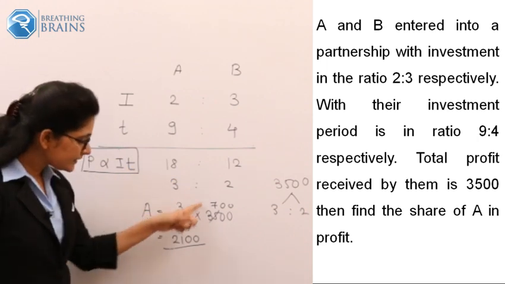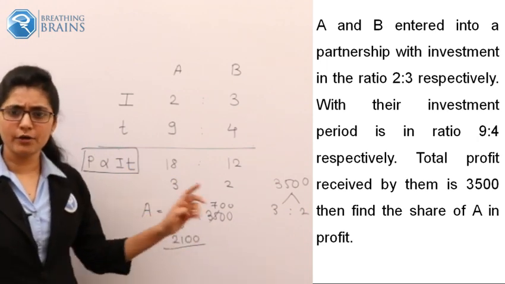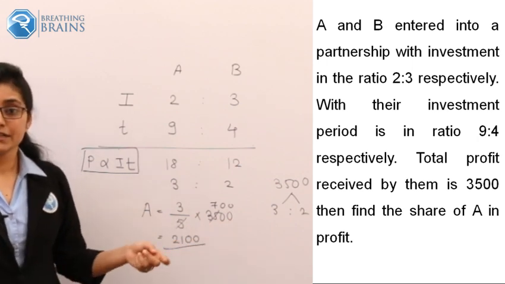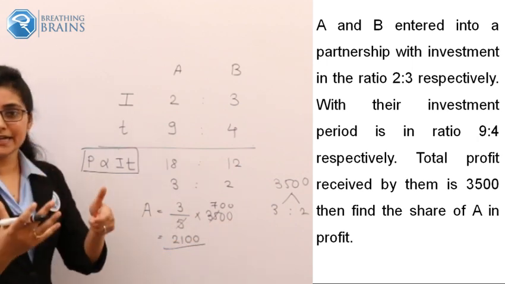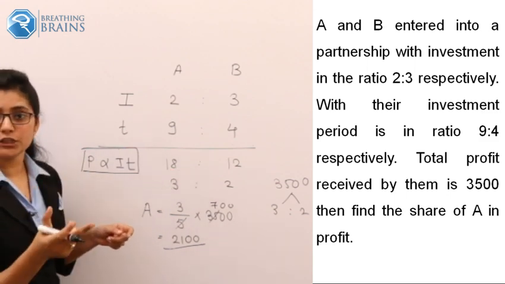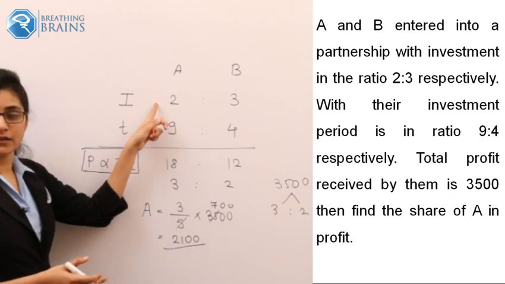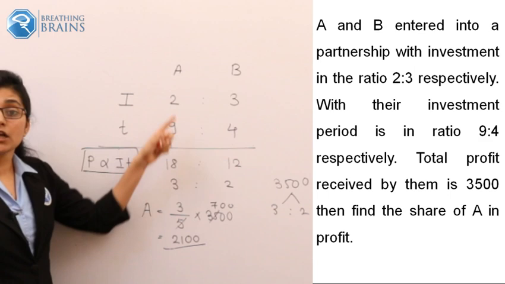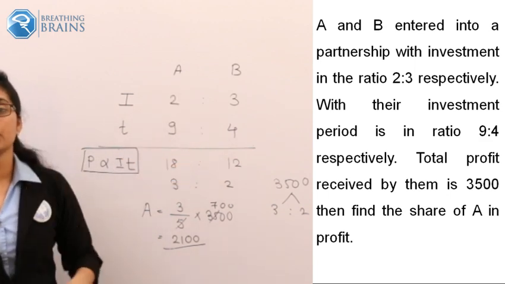Now, calculating this is not the important part. I should not say it like that, but this is not the difficult one. What is the difficult one, or what is the understanding part in this? Whatever profit you are making is proportional to your investment money and your investment time. So the product of both will be your total profit.